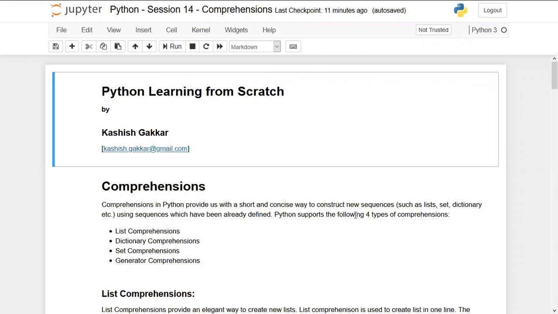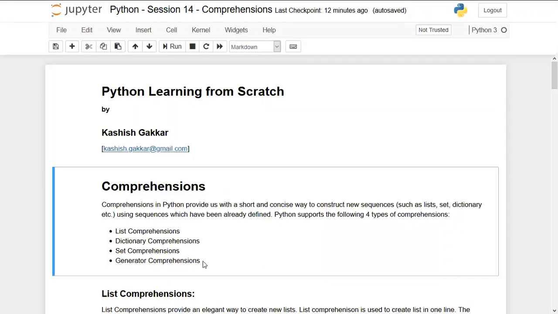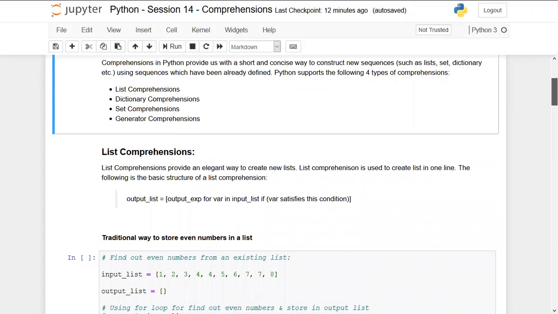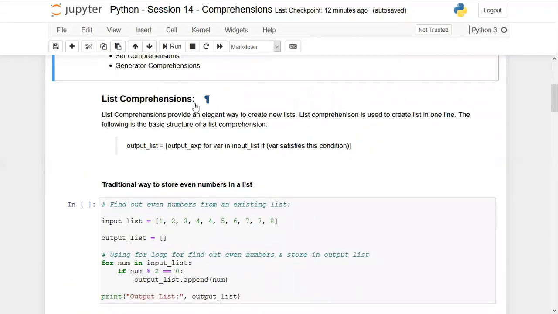Python supports four types of comprehensions: list comprehensions, dictionary comprehensions, set comprehensions, and generator comprehensions. This term, generator, is something new for you guys, so we will definitely talk about this topic later. But in this session, we will mostly talk about list, dictionary, and set comprehensions because we are already aware of what lists, dictionaries, and sets are. Now, talking about list comprehensions: list comprehensions provide us an elegant way to create new lists.